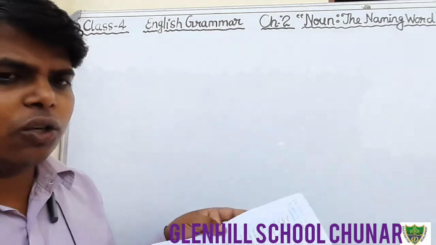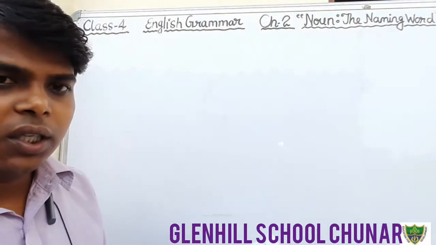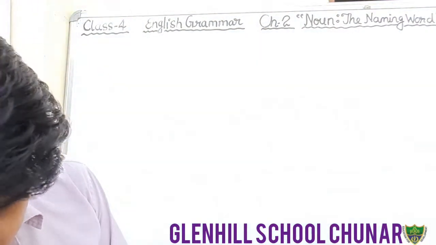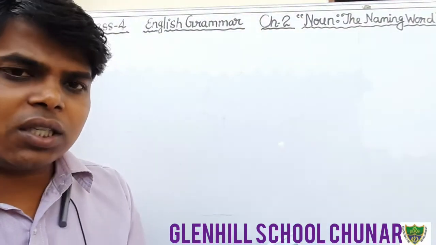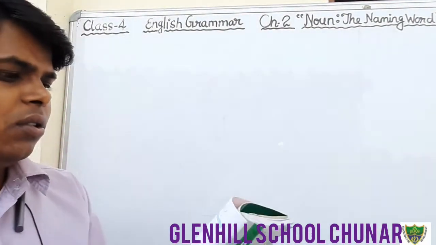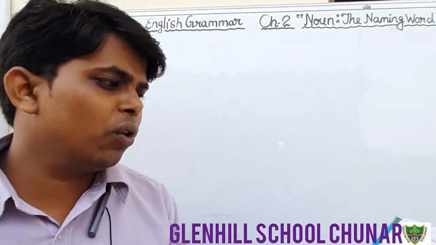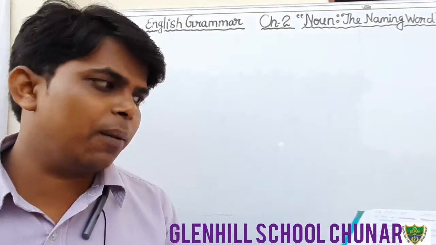Dear students, we were doing exercise number 3, in which I have discussed up to 4, that is 1, 2, 3, 4, we have completed.